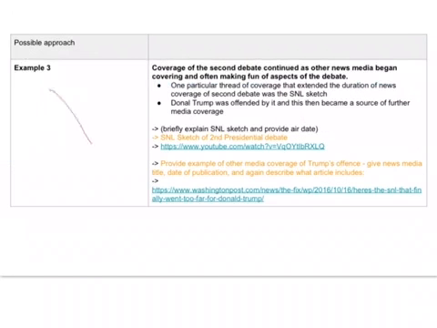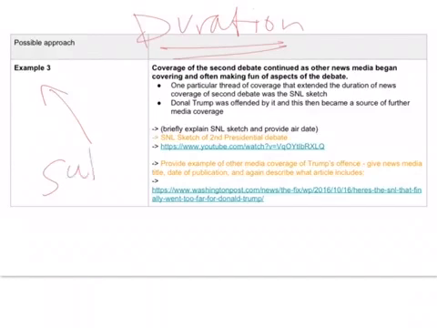And I've decided to also include a third example because I noticed that one of the reasons for the duration or the length of the coverage staying in the media so long was that SNL did a sketch about the debate. They did a parody or a satire. They mocked the debate with their rendition of it, and they've done other ones, but this time Donald Trump was offended by it, and he came out making statements about this and saying how he was offended and he wanted them to stop doing it. This then resulted in even more media coverage about this.